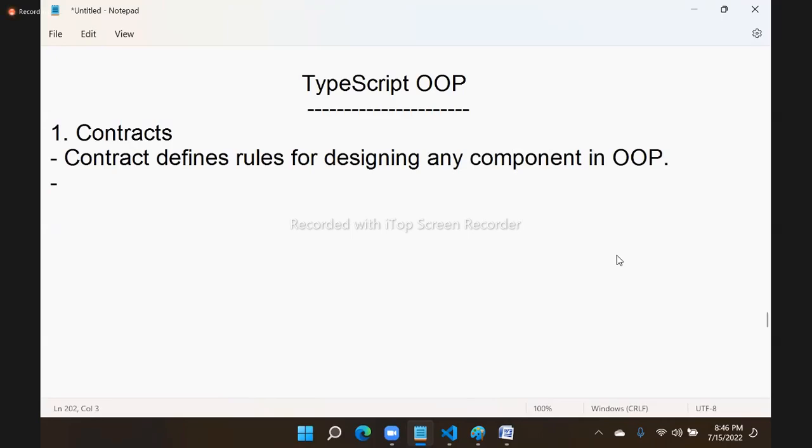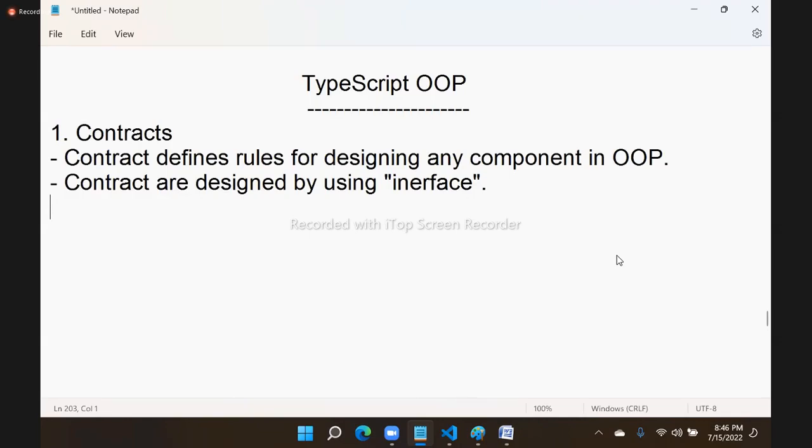And how are contracts designed? Contracts are designed by using an interface. If anybody asks you, what is the purpose of an interface in an OOP language, then what is your answer?